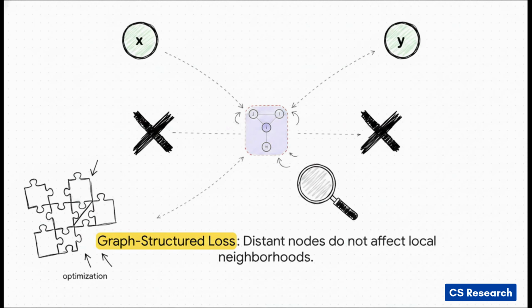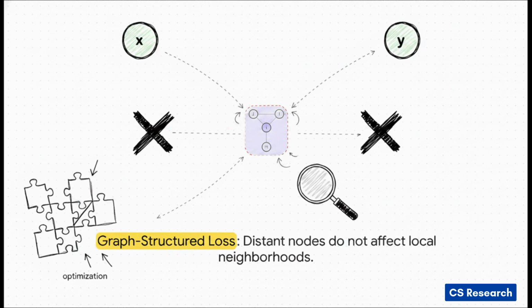If we look right in the center here, we've got node I shaded in purple. Let's say that represents one specific objective. Its immediate local neighborhood only includes nodes J, L, and M. The researchers apply what's known as a graph-structured loss. Mathematically, this means if you want to calculate the gradient, or the performance loss, for that central node I, you strictly only need data from those direct connected neighbors.